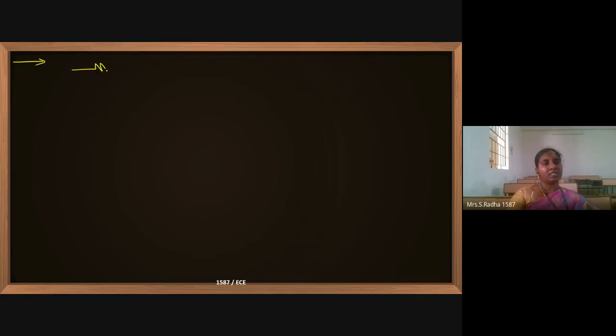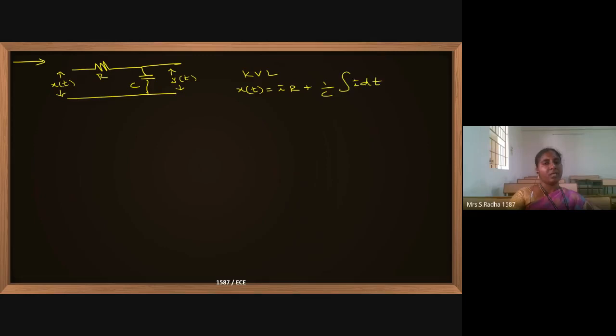If I have some other example, this is an RC circuit. Input is x of t and output is y of t. If you write the KVL equation, input is nothing but I into R plus 1 by C integral I dt, where I is the current in this circuit. Output is nothing but the voltage across the capacitor alone. This is the input equation, the KVL equation for the entire circuit, and the output equation.